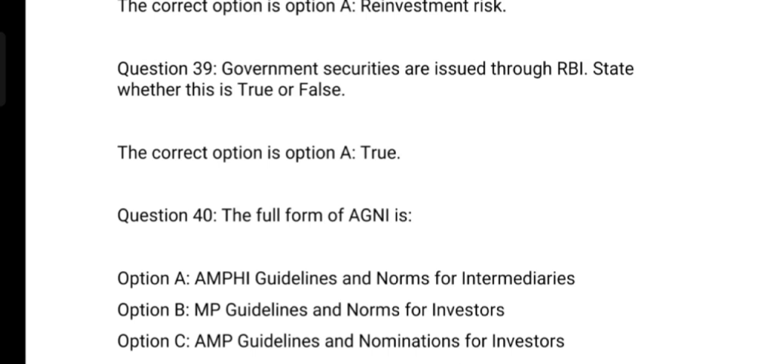Government securities are issued through RBI. State whether it is true or false. The answer is yes, it is true.